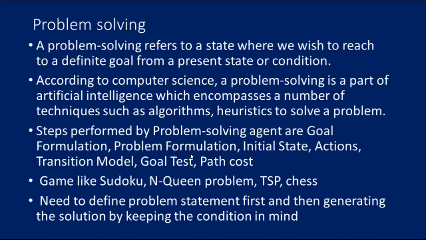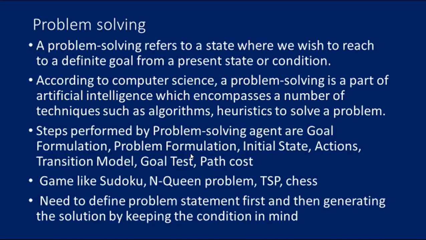A toy problem is a concise and exact description of the problem which is used by researchers to compare the performance of algorithms. Whereas a real world problem is a problem which requires a real solution. Unlike a toy problem, it does not depend on a description, but we need a general formulation for that particular real world problem. For toy problems, we can also say the N-Queen problem.